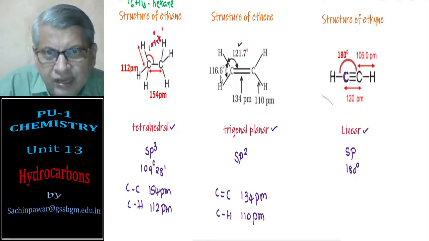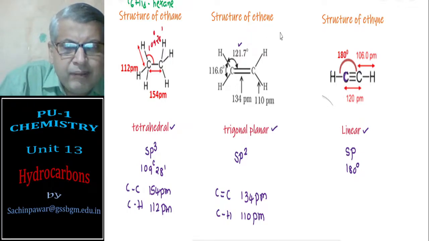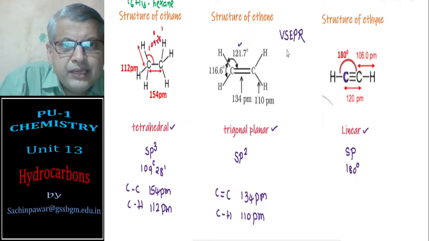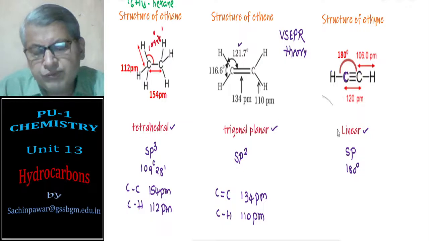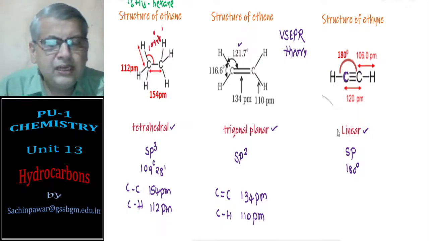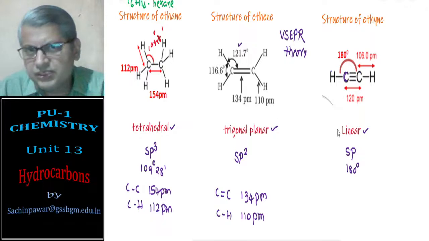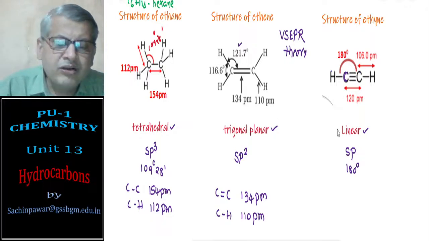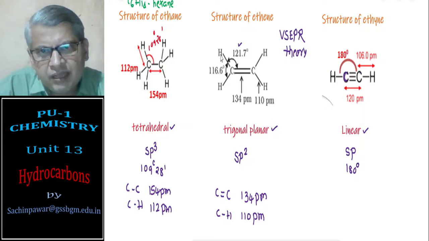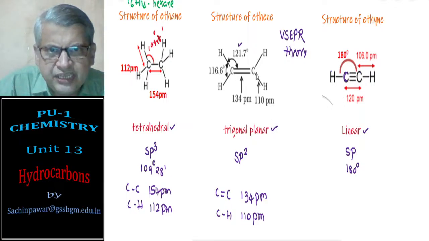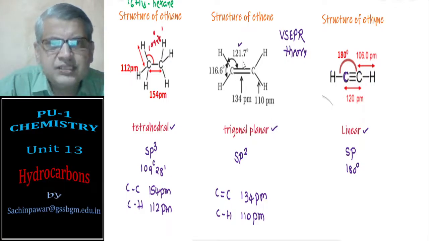Why these bond angles are different, you have learned by a concept known as VSEPR theory, in PUC first year chemical bonding topic. You have learned the repulsion forces between bond pairs and lone pairs. So repulsive forces between the bonds may change the bond angle slightly, and here we see the HCH bond angle is 116.6 and the HCC bond angle is 121.7.